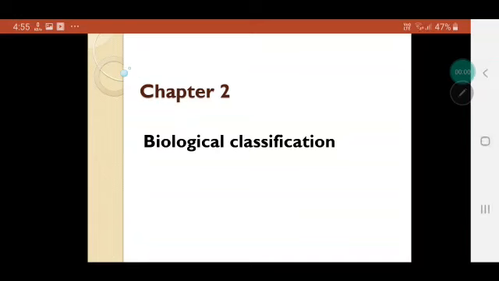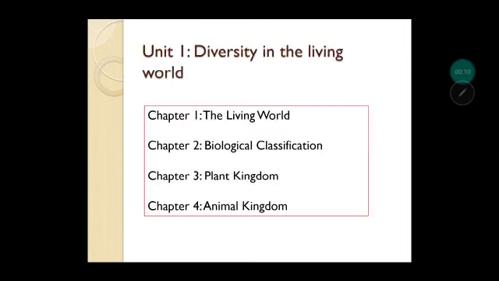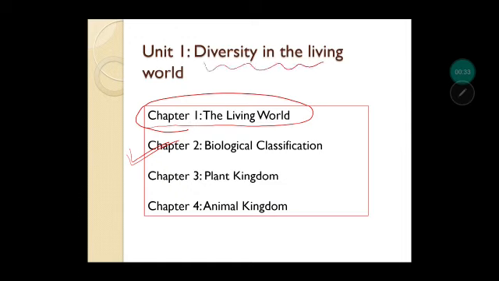Now here we'll be discussing chapter 2 of biology, which is biological classification. Just to remind you that we are dealing with unit 1, diversity in the living world. Initially we have covered chapter 1, which is the living world, and today we'll be dealing with chapter 2, biological classification. Later on, the next chapter would be plant kingdom and finally animal kingdom. So all these four chapters are part of unit 1, which is diversity in the living world. All right. So let's get started with chapter 2, biological classification.